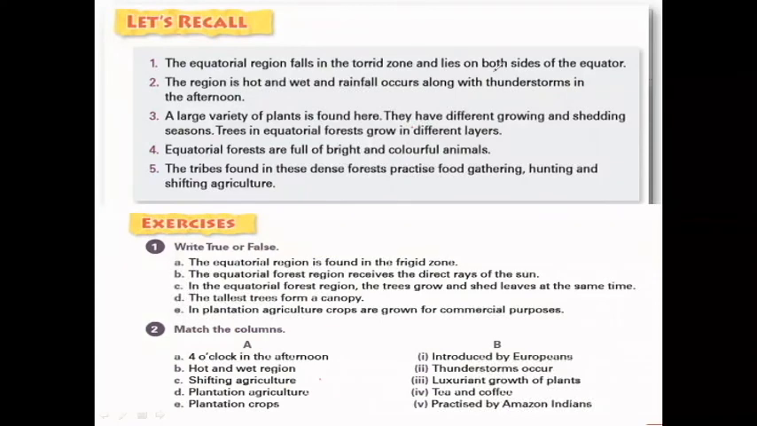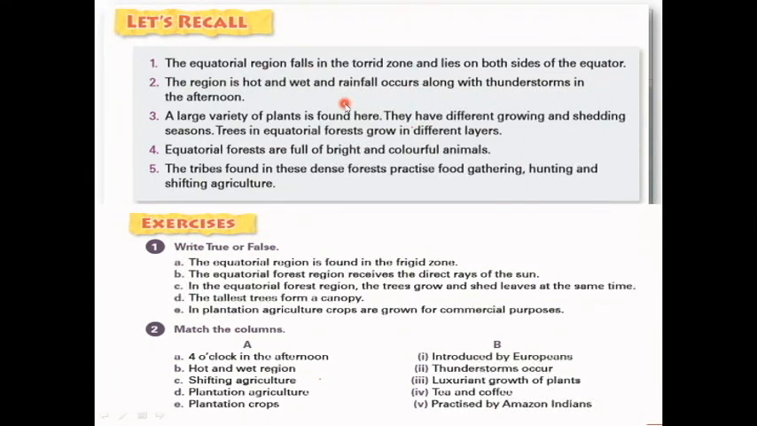Next, the region is hot and wet. Rainfall occurs along with thunderstorms in the afternoon. The equatorial region is very hot and wet because it lies in the torrid zone. What is a thunderstorm? A thunderstorm is a storm with thunder, lightning and usually very heavy rain. It usually happens in the afternoon.